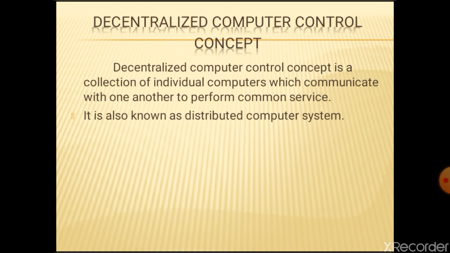The telephone system is the biggest example of a decentralized system. A decentralized computer control system started in 1960. In this system, each computer runs independently. All computers have to be updated individually with new software. So it is also called a distributed computer system.